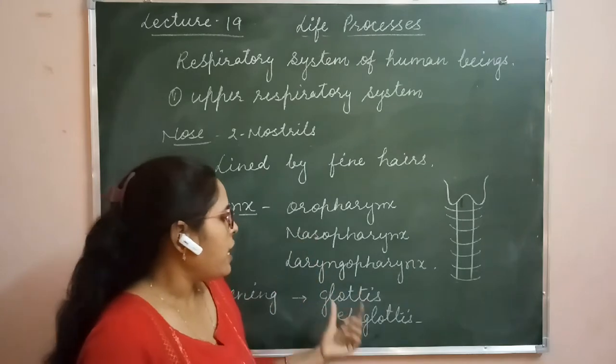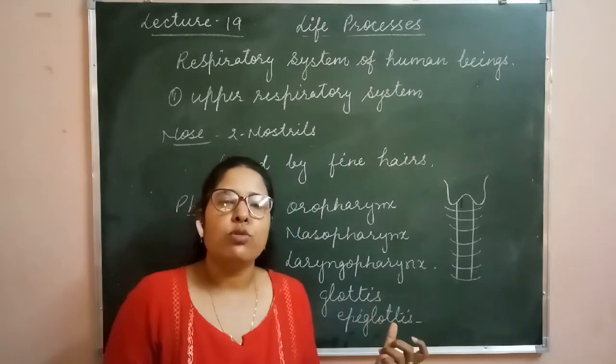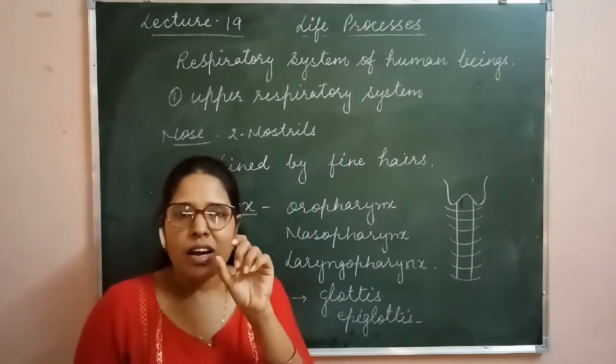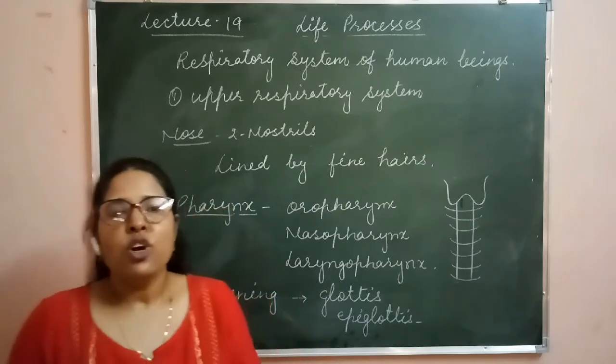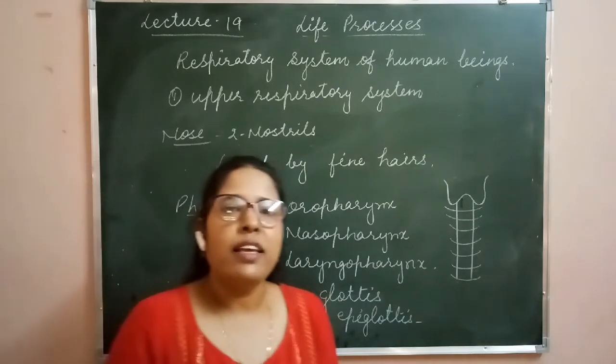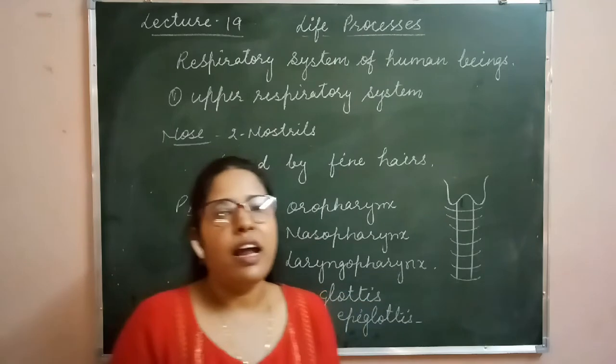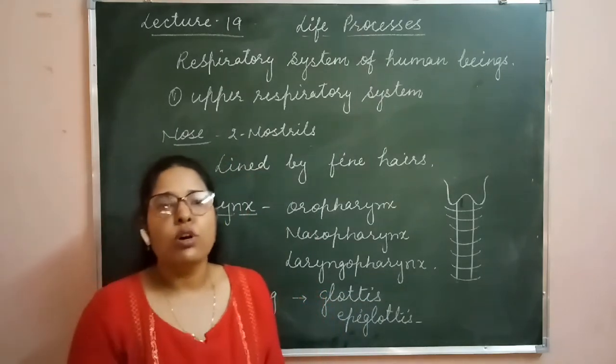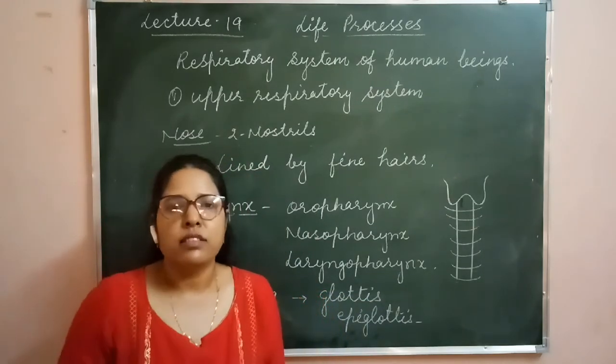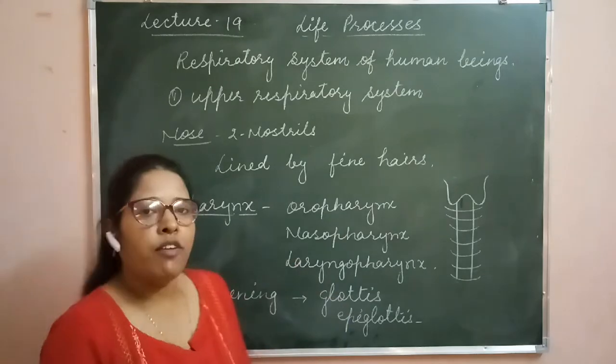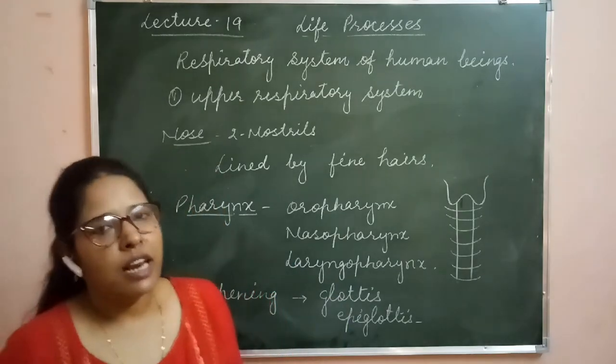Therefore, to protect it, what do we have present? The epiglottis. It is a cartilaginous flap-like structure which covers the trachea, which shuts down the trachea at the time of swallowing food or water or anything else. Clear? So this is the pharynx. Fourth one is the larynx.